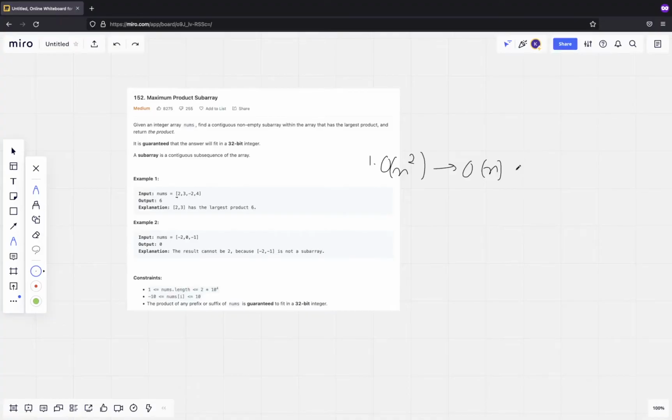So this solution is order n cube, but as we saw in the previous problem, we can solve it in order n square itself, because the product we can get in order 1. For example, if I already know the product is 2, I just need to multiply it with 3, so 2 into 3, and now 2 into 3 into minus 2. I already knew the product of 2 into 3, right? So that's easy. This is brute force.